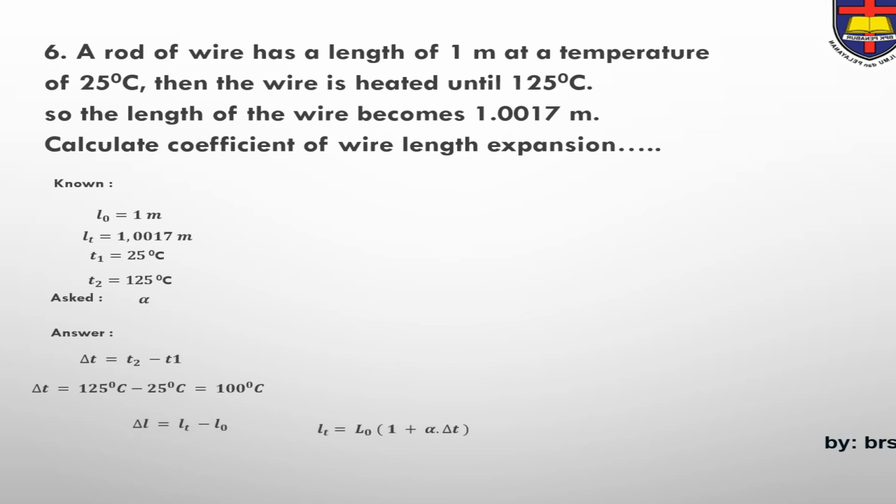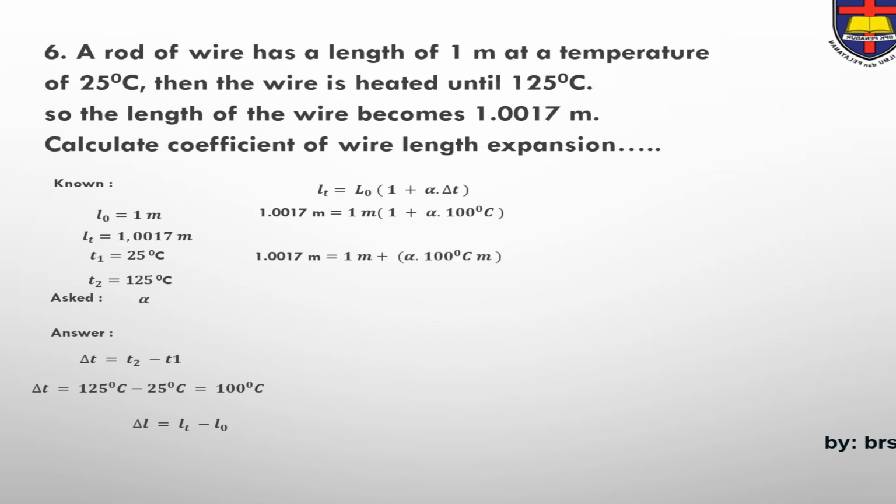Based on the formula of LT equals L0 bracket 1 plus alpha times delta T, 1.0017 meters equals 1 meter bracket 1 plus alpha times 100 degrees Celsius.